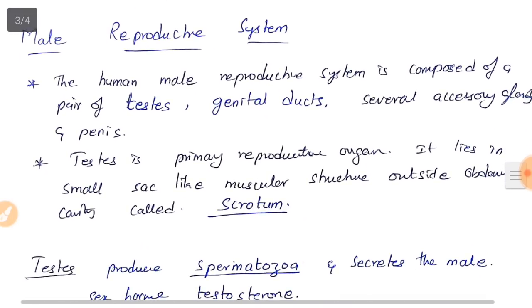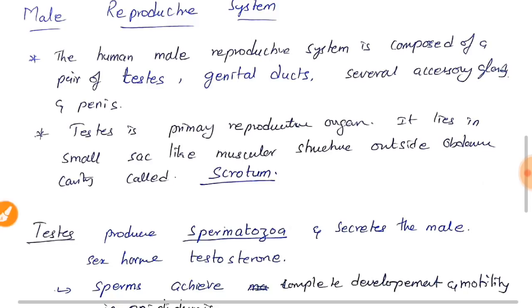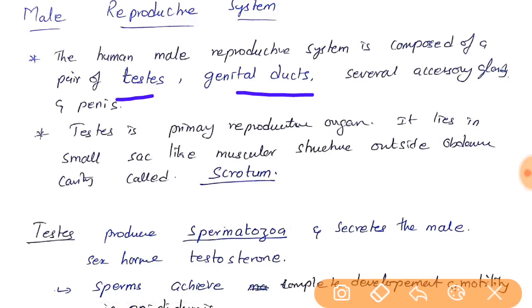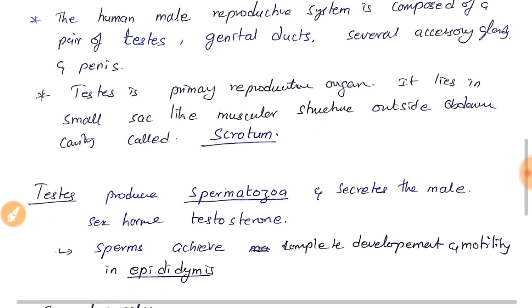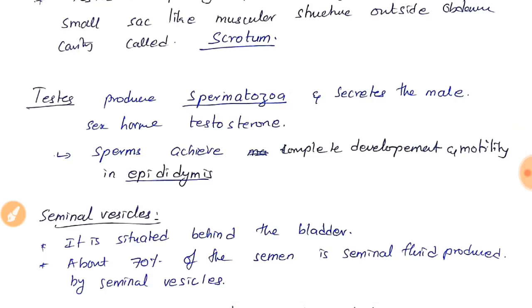Now we will see the male reproductive system. The human male reproductive system is composed of a pair of testes, genital ducts, several accessory glands, and the penis. The testis is the primary reproductive organ. It lies in a small sac-like muscular structure outside the abdominal cavity called the scrotum. The testis produces spermatozoa and secretes the male sex hormone testosterone.